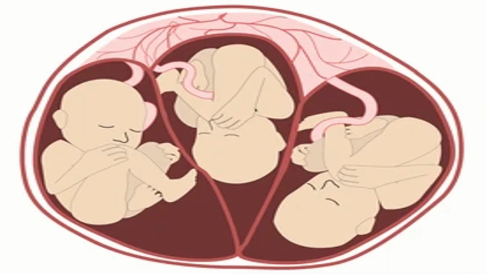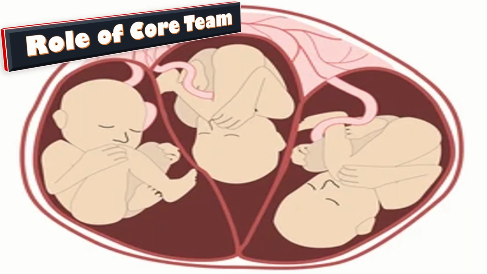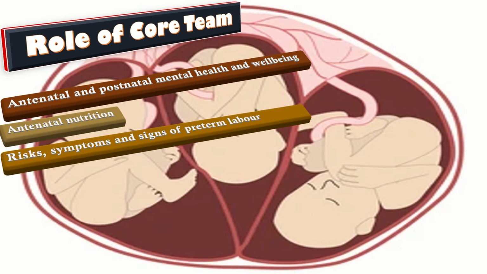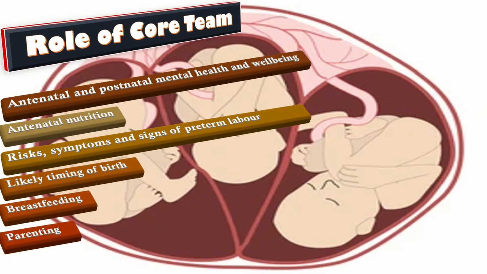The core team should offer information and emotional support specific to twins and triplet pregnancy at their first contact with the woman and provide ongoing opportunities for further discussion and advice, including antenatal and postnatal mental health and well-being, antenatal nutrition, the risks, symptoms, and signs of preterm labor and potential needs for corticosteroids for lung maturation, likely timing of the birth, breastfeeding, and parenting.